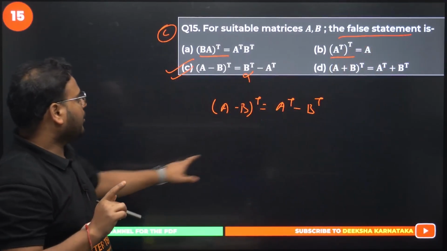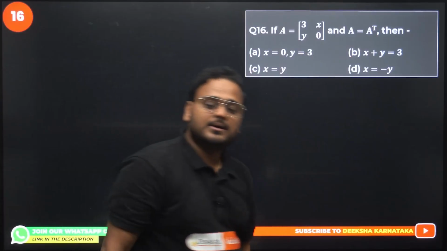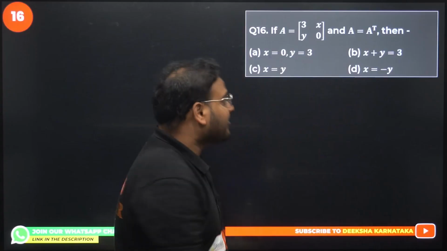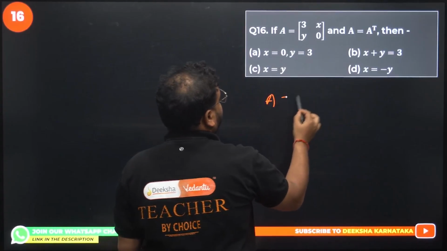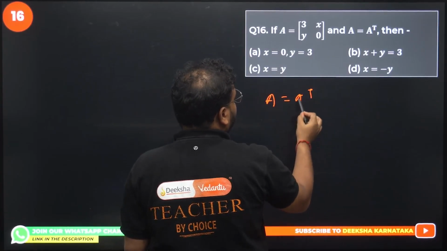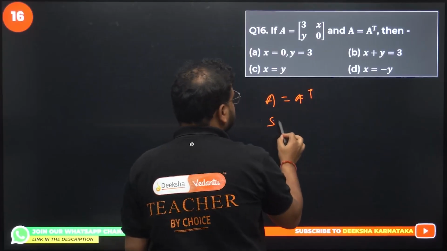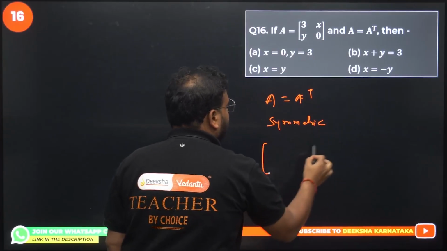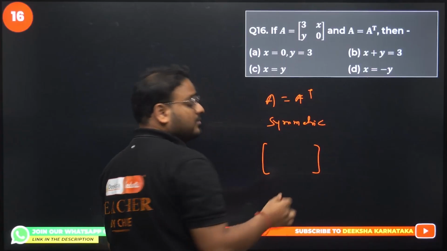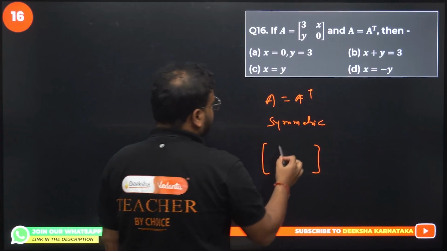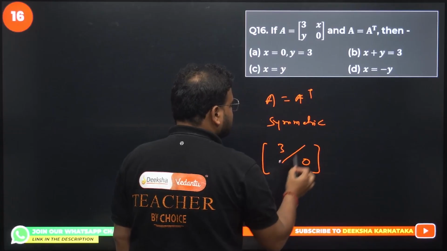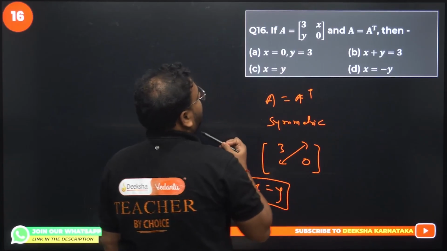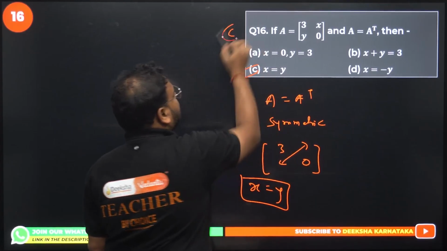Done? Question number 16 now. If A is the matrix with entries 3, x, y, 0 and A equals A transpose, what does it mean? It means symmetric, right? Symmetric means that for a 2 cross 2 square matrix, if it is 3, 0 on the diagonal, the off-diagonal entries will be the same. It means x and y will be the same, sir. Answer will be option C.